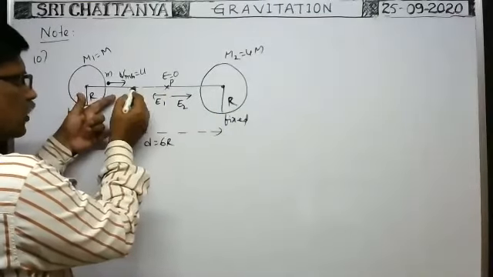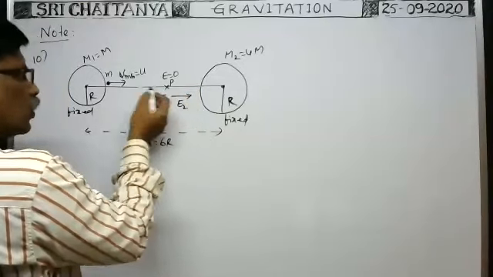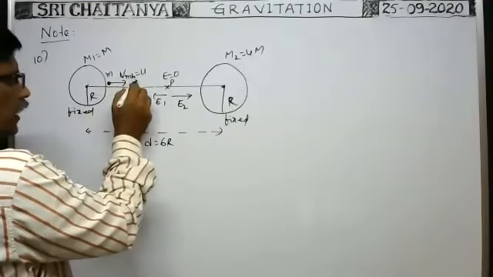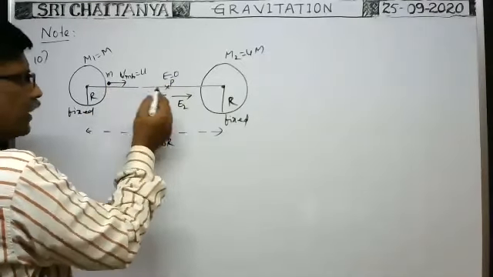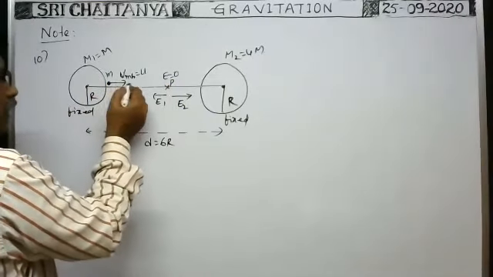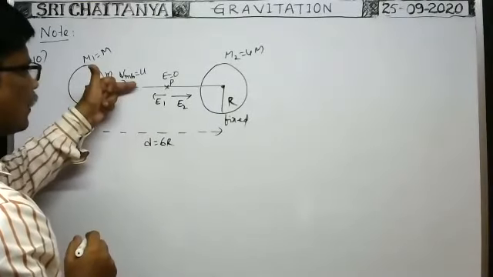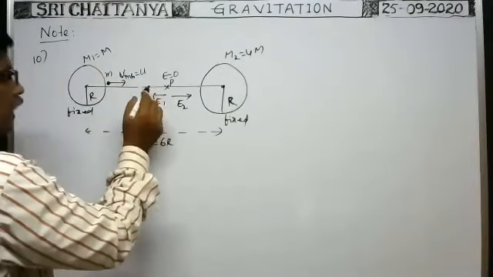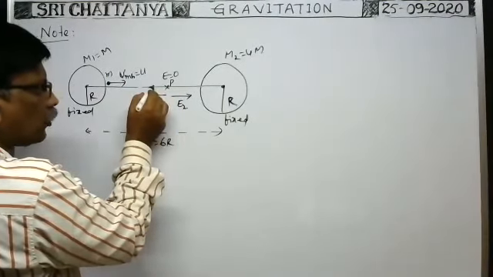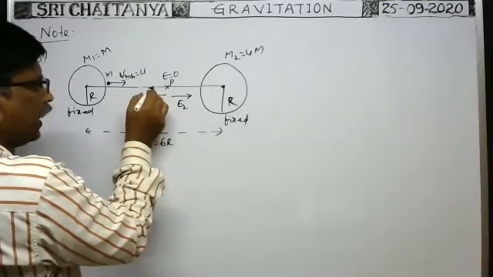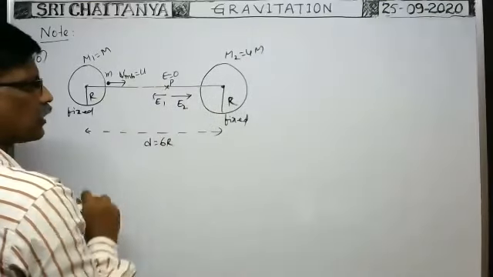When you move in this direction, E1 greater than E2. If you move in this direction, E2 greater than E1. So as the particle is projected here up to this point, before reaching this point, E1 greater than E2. Whenever the force is more, it decelerates, and even the particle does not reach this point. Before it reaches this point only, if the velocity becomes 0, then E1 becomes greater than E2. That's why the particle comes back. It cannot reach the surface.